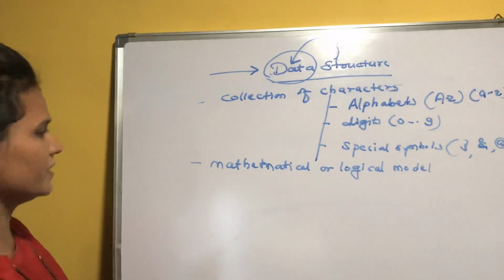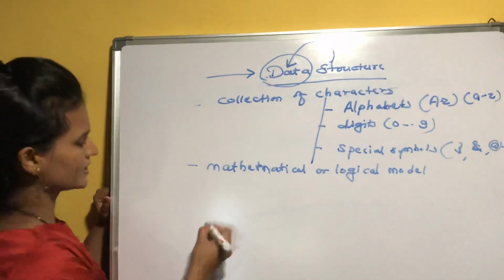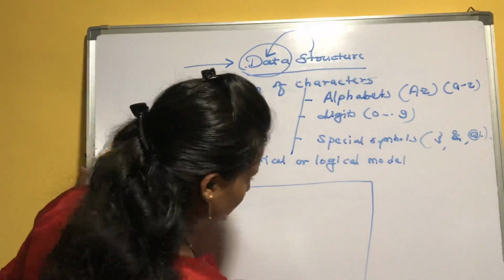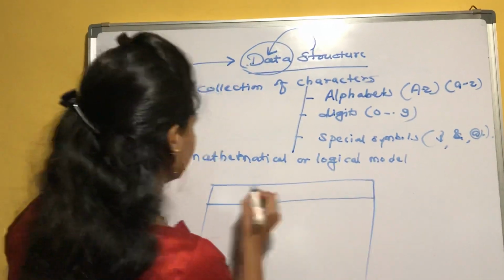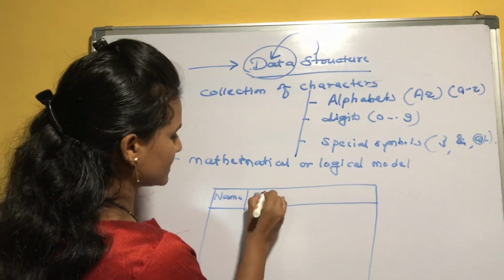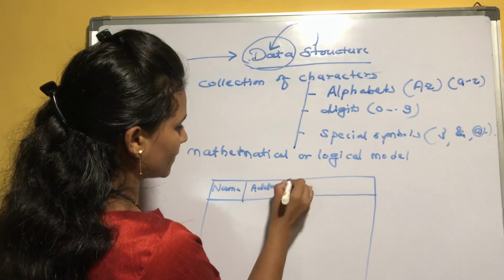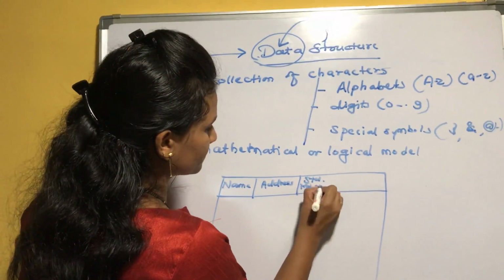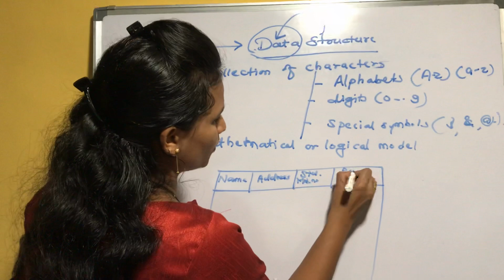I will give you one real life example. For example, suppose I have a list of students with attributes name, address, student mobile number and parent mobile number.